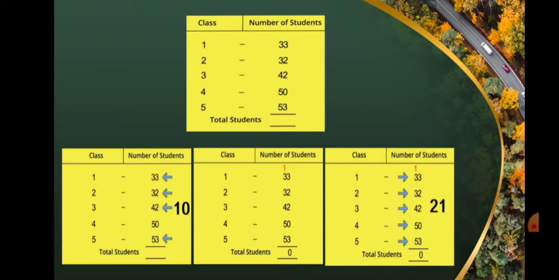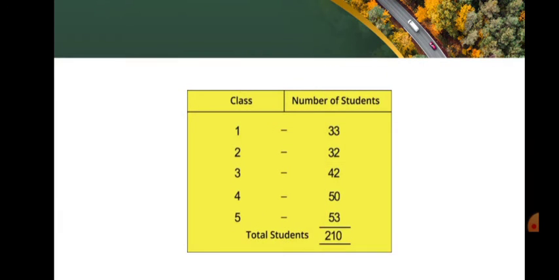Let me add the total number of students. First, let me add the numbers in the units place. 3 plus 2, 5. 5 plus 2, 7. 7 plus 3, 10. Put the number 0 in the units place and carry over 1 to the tens place. 1 plus 3, 4. 4 plus 3, 7. 7 plus 4, 11. 11 plus 5, 16. 16 plus 5, 21. So, the total number of students is equal to 210.